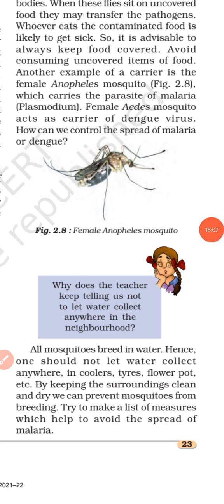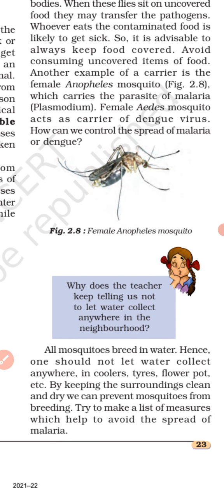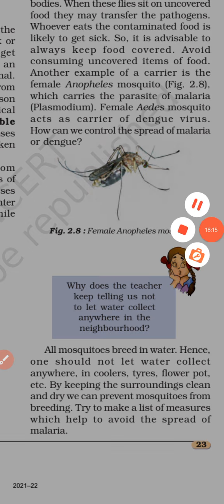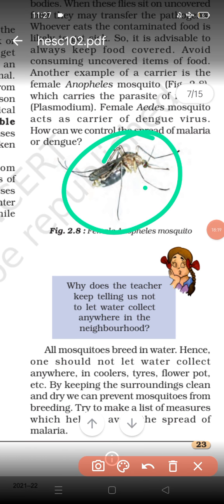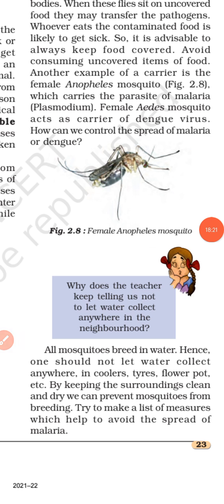So there is a figure given in your book on page number 23, the picture of the female Anopheles mosquito, as you can see. All mosquitoes breed in water, and hence one should not let water collect anywhere, in coolers, tires, flower pots, etc. Even if you are collecting it, do not consume the dirty water.